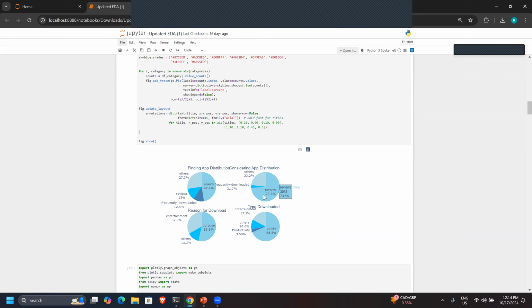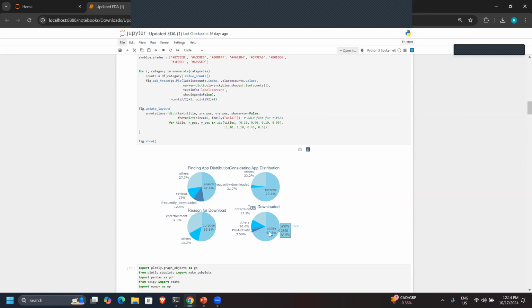So 73% of the whole data was reviews, that is, the customer finds the app and then goes and searches for the reviews of the app, and then considers downloading it, followed by others and frequently downloaded. Then reason for download: 53% of the customers download it for a purpose, followed by entertainment at 32%, and then others.